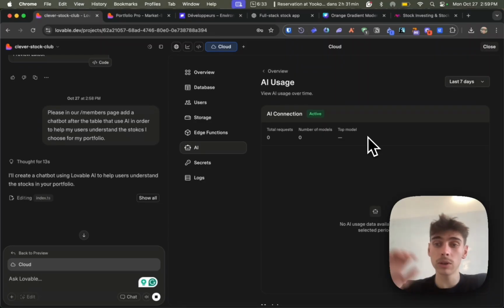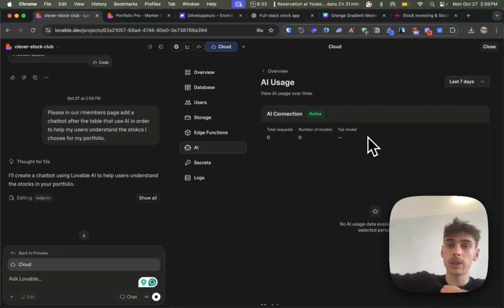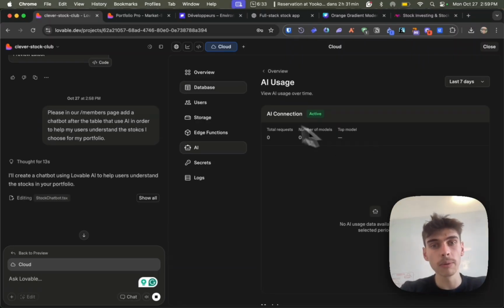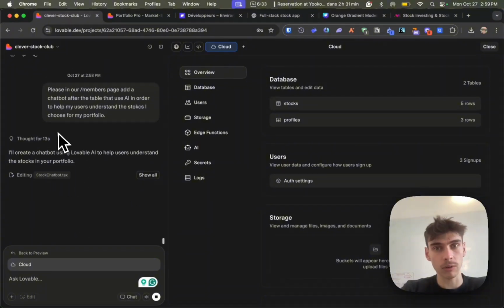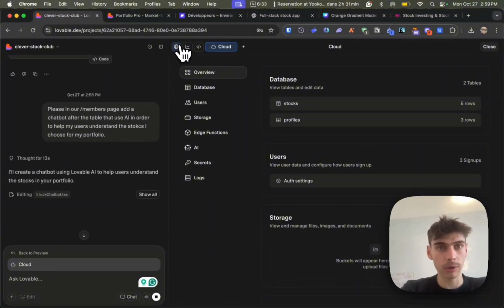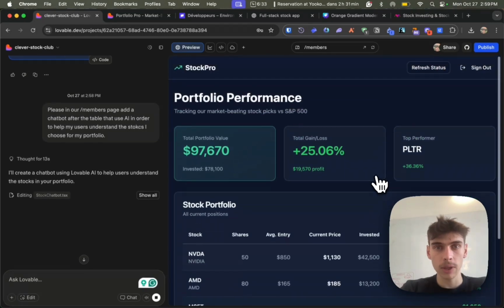So without actually going to GPT and getting an API key, you can make an AI app inside Lovable and manage it all through Lovable, paying all the credits through Lovable, which is pretty cool. Now we're going to let Lovable work and come back with something that actually works.